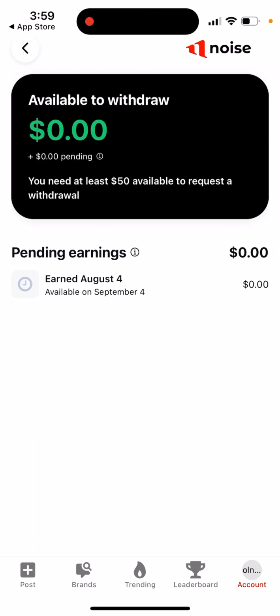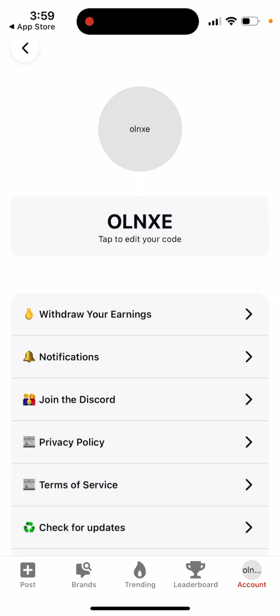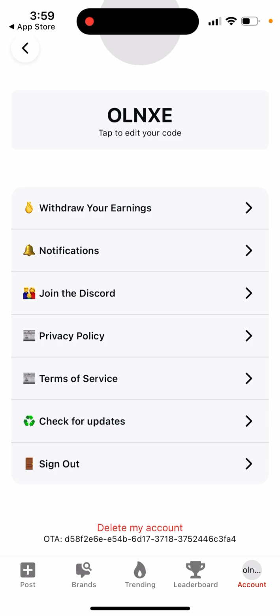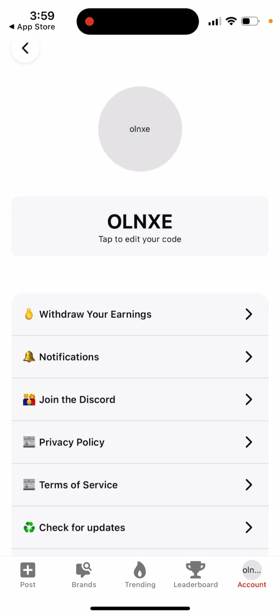To withdraw your earnings, you can see available to withdraw. You need at least $50 available to request a withdrawal. There is Discord, and you can just delete your account. So that's it.